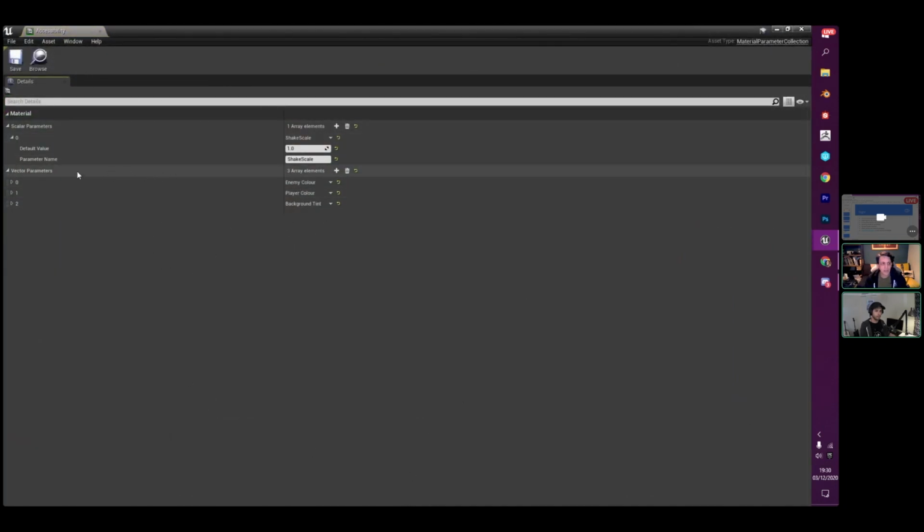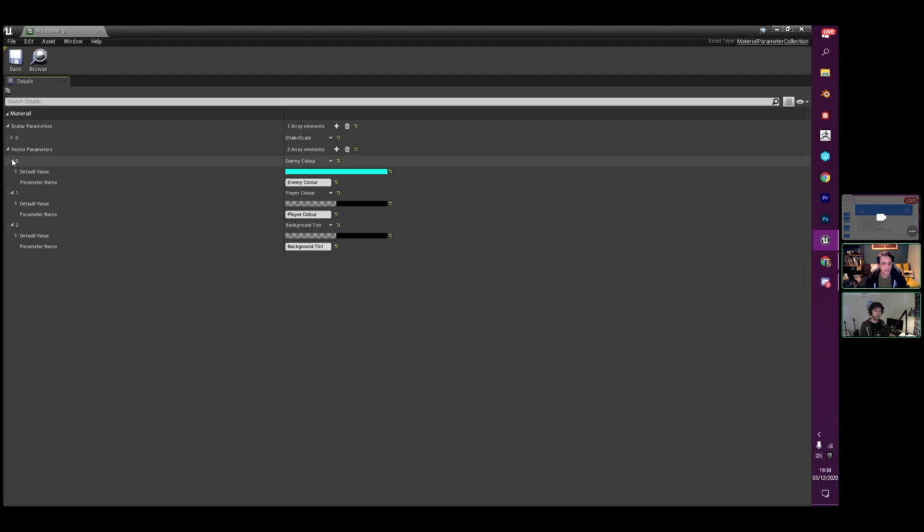One other really useful thing that you can do inside your accessibility options is to create a material parameter collection of accessibility that has different color sets for different object types. So whatever types you might have in your game, you can create these ranges, and then have options to override colors for these particular types.